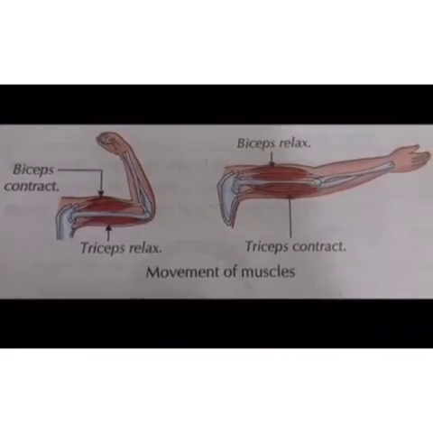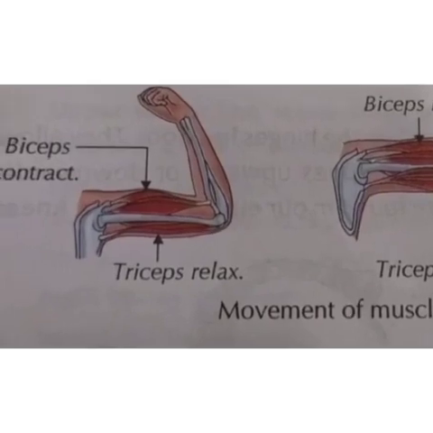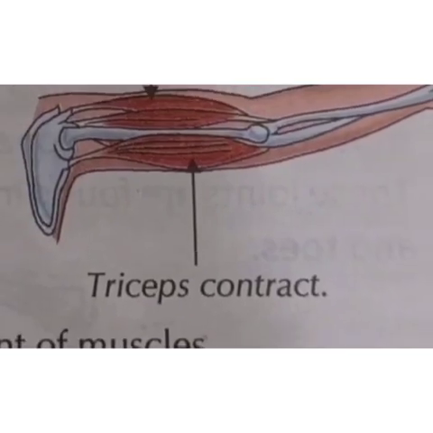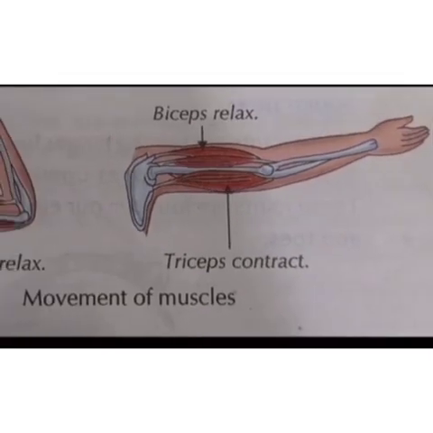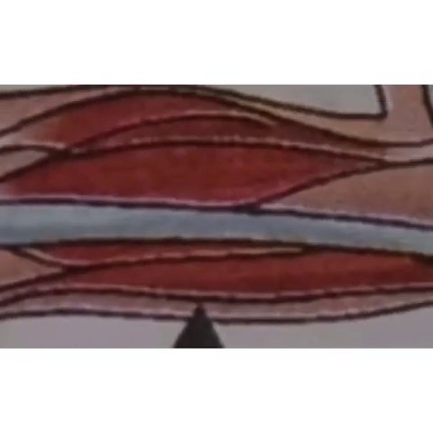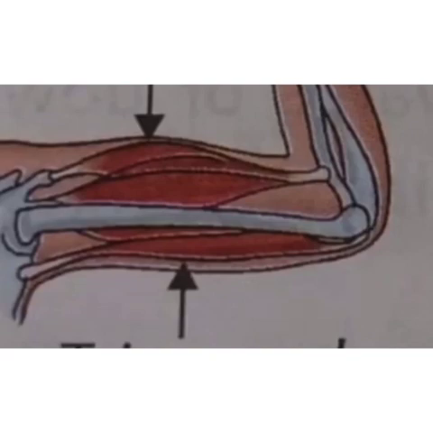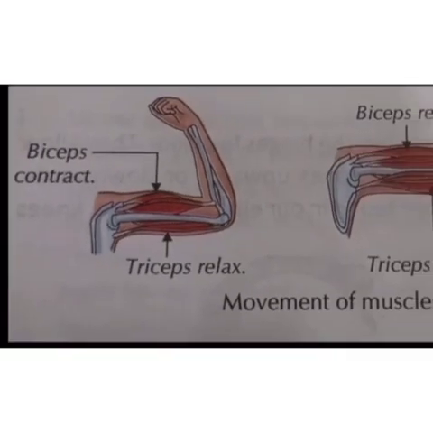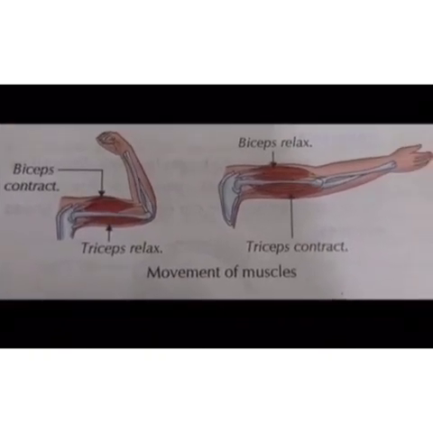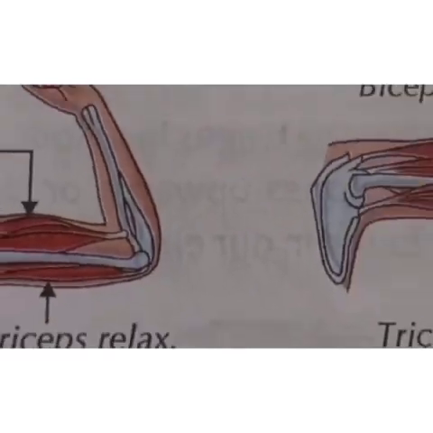When you pull your arm, the biceps contract and become shorter to pull the arm. When you lower your arm, the triceps contract and become shorter to lower the arm. Even in the figure, you can see the red parts are the muscles, and the muscles are attached to the bone by a strong fiber called tendons. And here the long part is your bone.